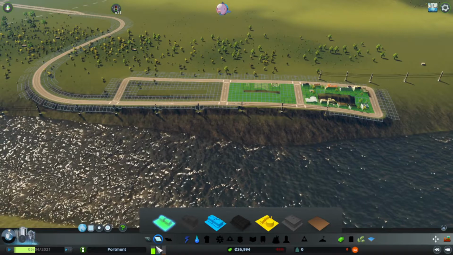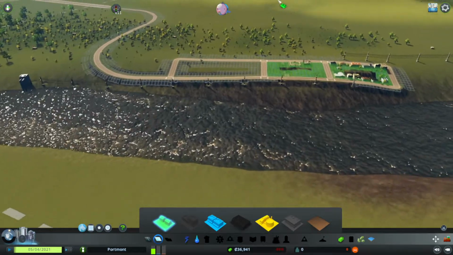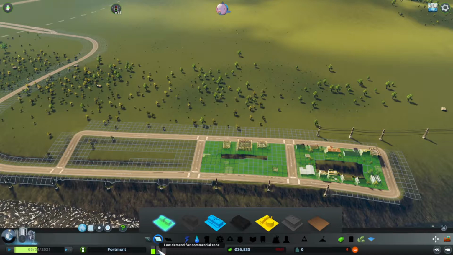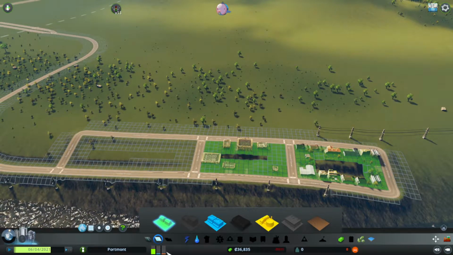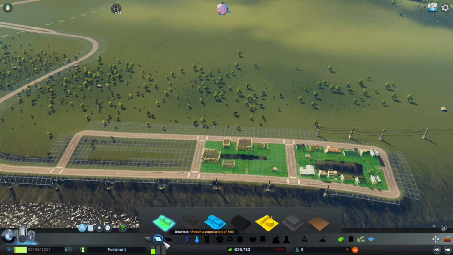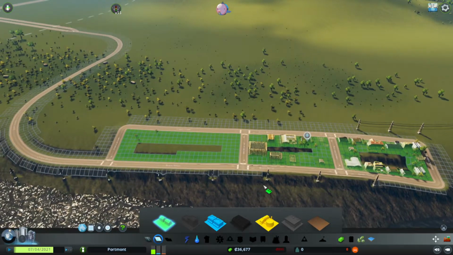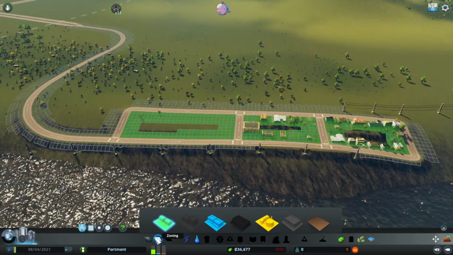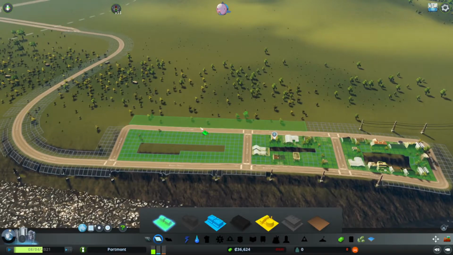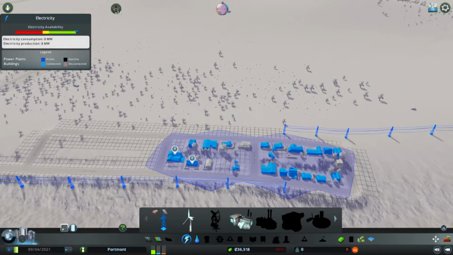If you have a look down the bottom here, I have these little bars. The green one tells me that I need to build houses or places for people to live. The blue one says I need to put commercial or shops in. And the orange one says I need to put industry or offices in. So at the moment the bar is still reasonably green, so I'm going to continue zoning housing. As I do that, obviously the green one will go down and the others will go up because we've got people living in our city, but people also need jobs to be able to work.